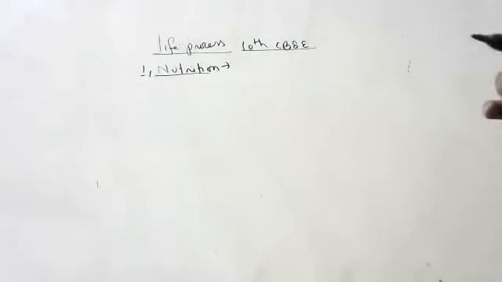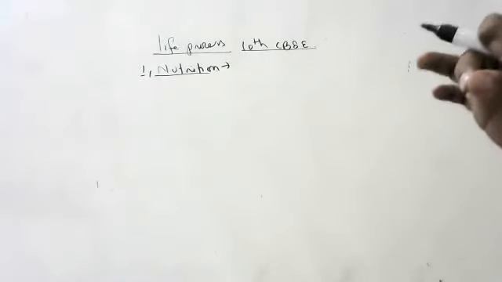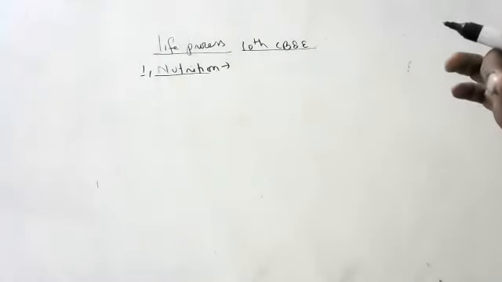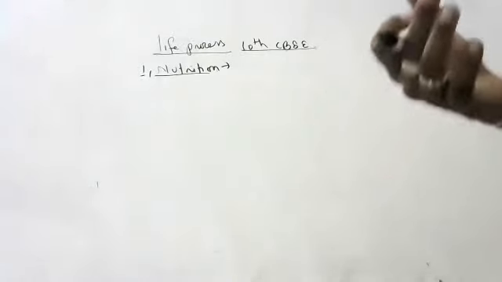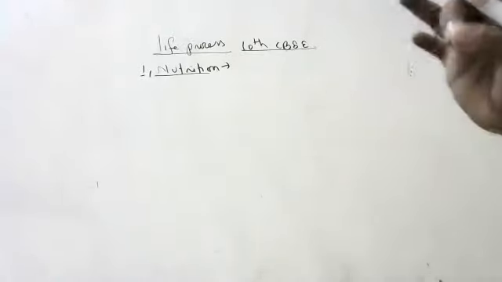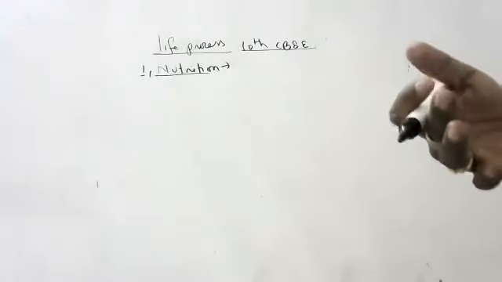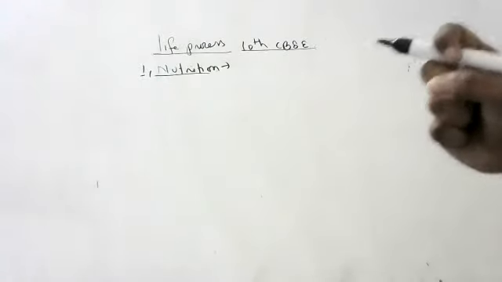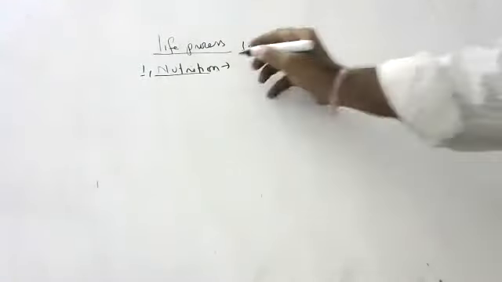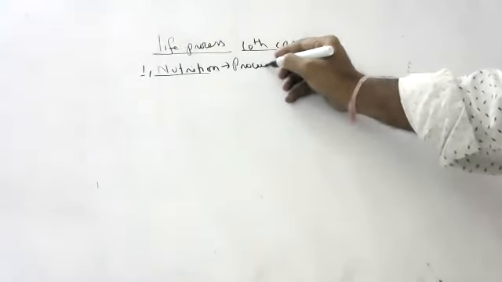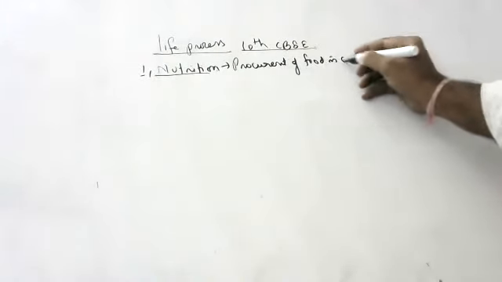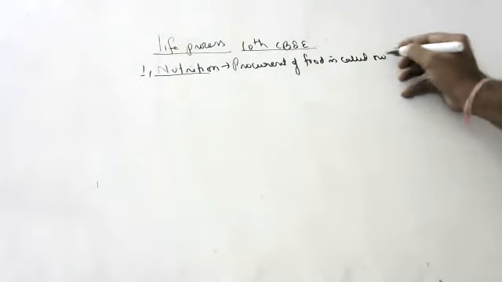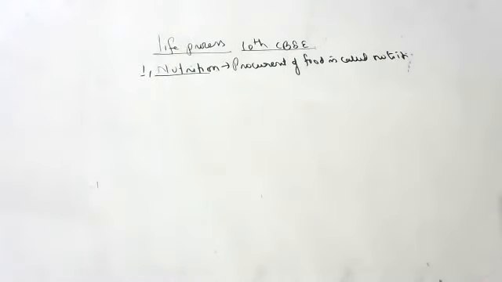Procurement of food is called nutrition, children. All organisms require energy for doing daily activities. To get this energy, we need some food. So procurement of food, obtaining food, is called nutrition.